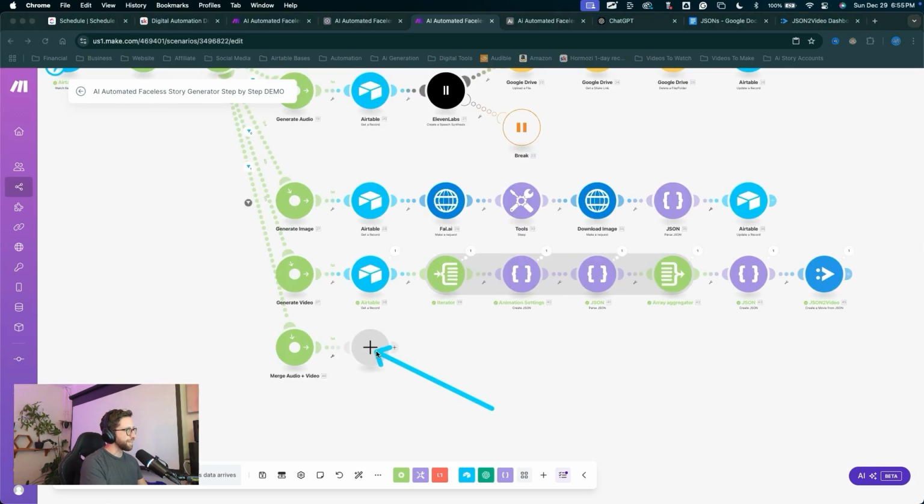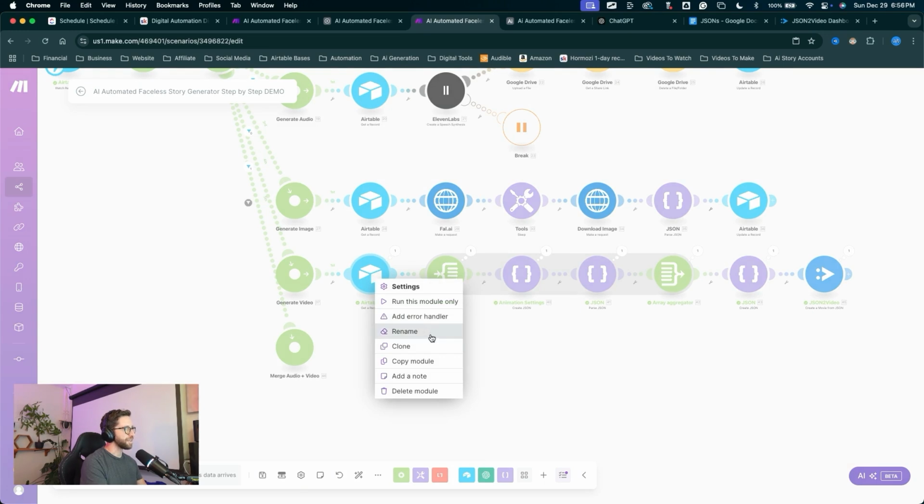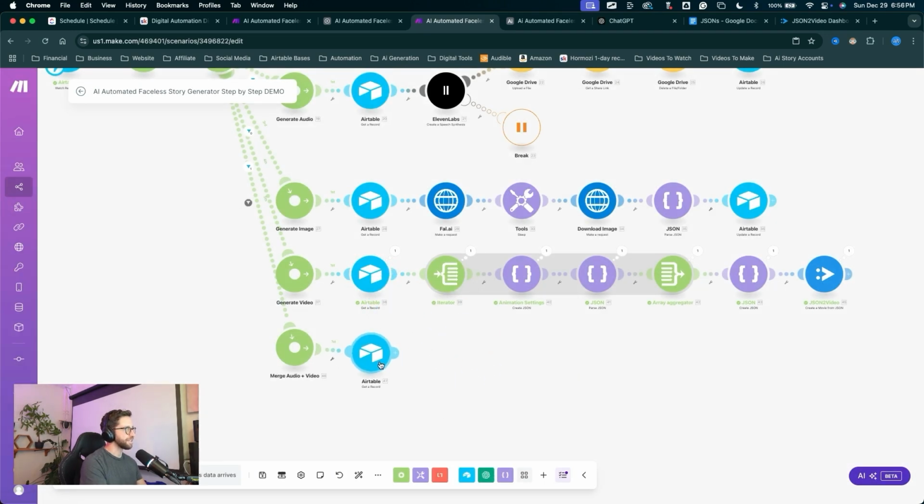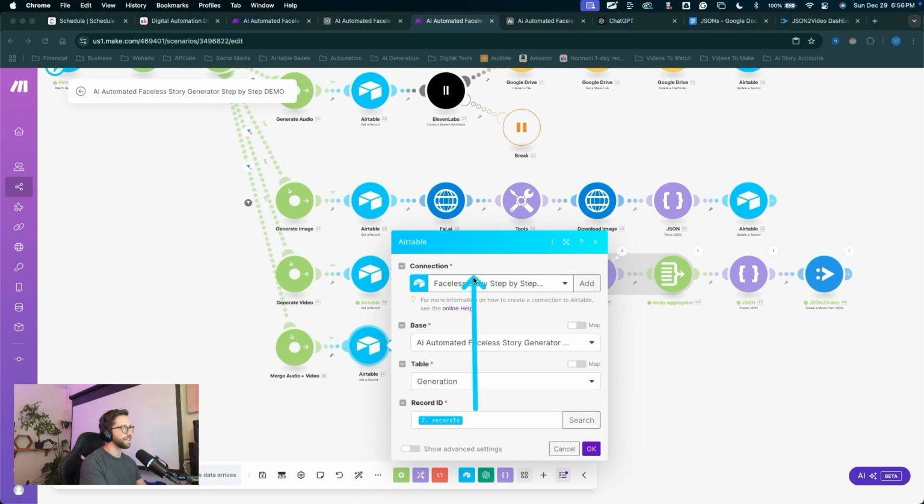Click OK. Now this one, we've been setting these up pretty quickly, but just to make it even faster, I'm going to right click on this and delete that module. I'll right click on this module and clone it, drag it down and stick it to our router right there. I'll click into it, double check our settings. We have the connection, the base, the table, and the record ID.